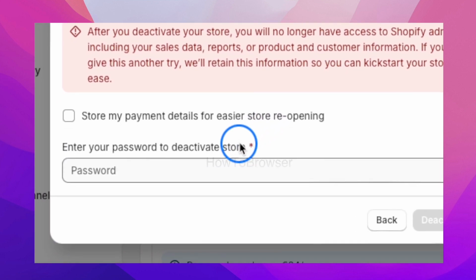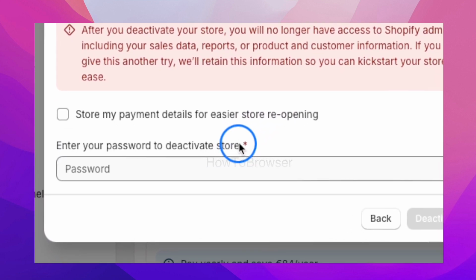Now I've seen people searching for how can I deactivate my store if I don't know the password? If you don't know the password, I don't think there's a way to deactivate your store. So make sure you know the password.